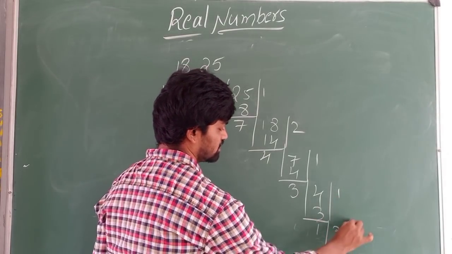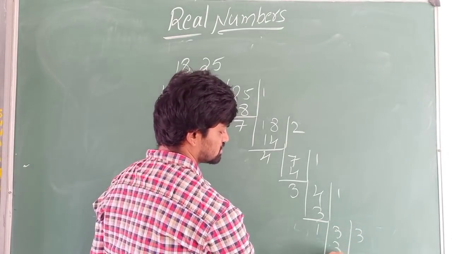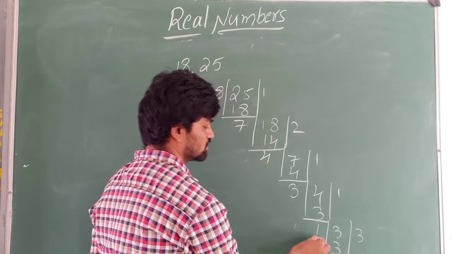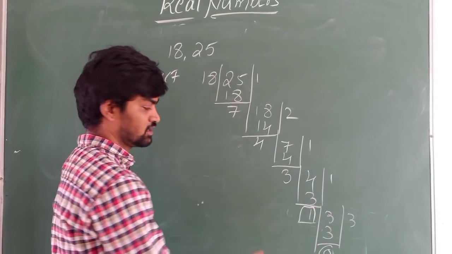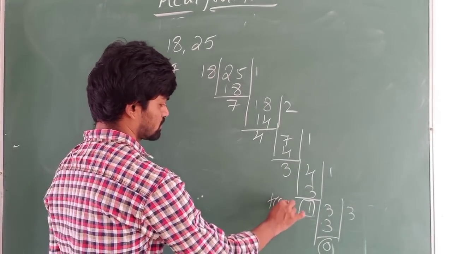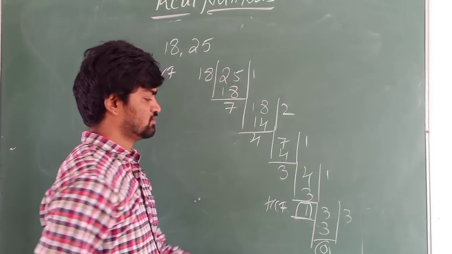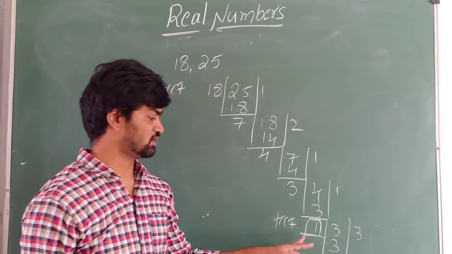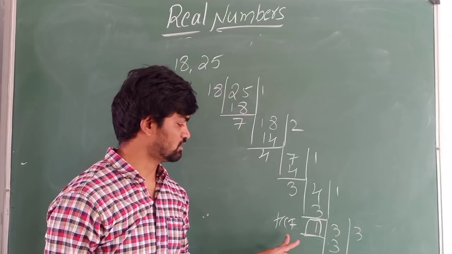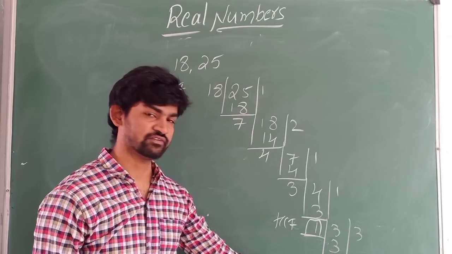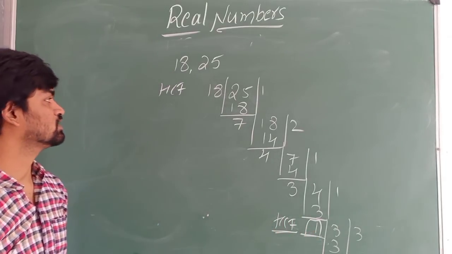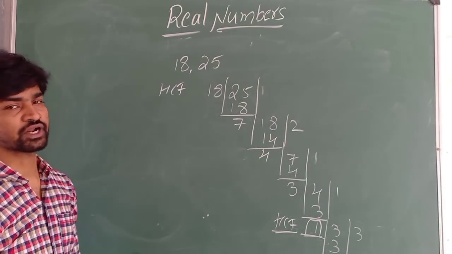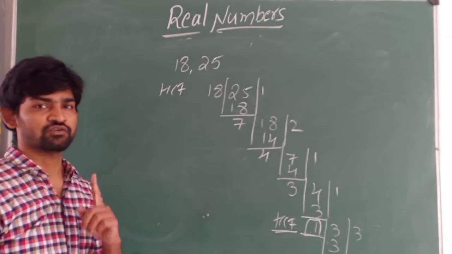Then divide with 1. 1 divides 3, 3 times. Remainder we got 0. So what is our HCF? When we divided with 1, remainder we got as 0. Then our HCF is 1. It means what? HCF of co-primes is always 1.